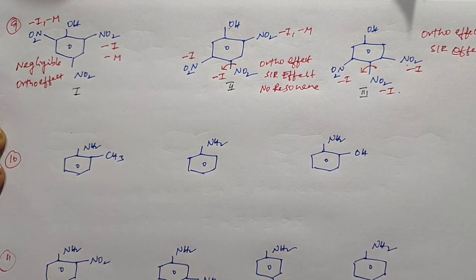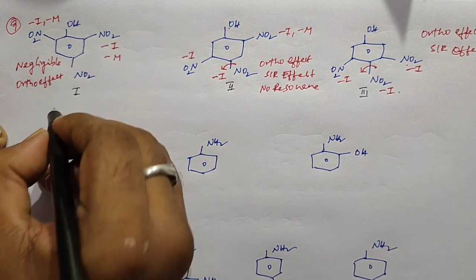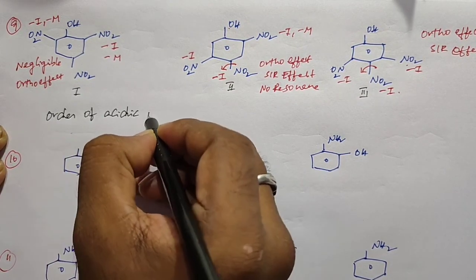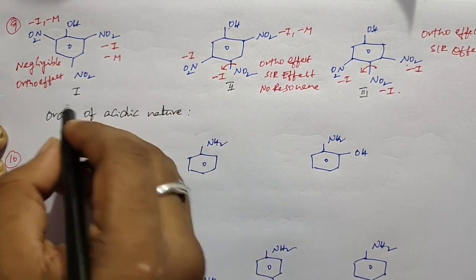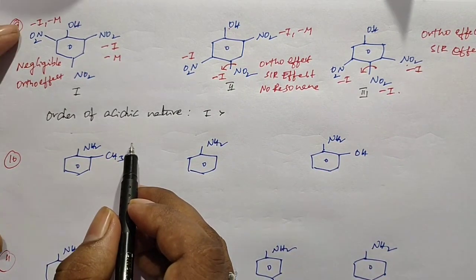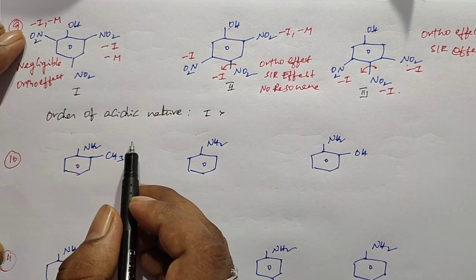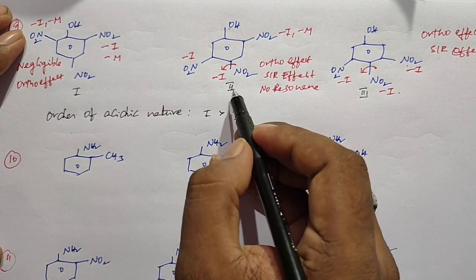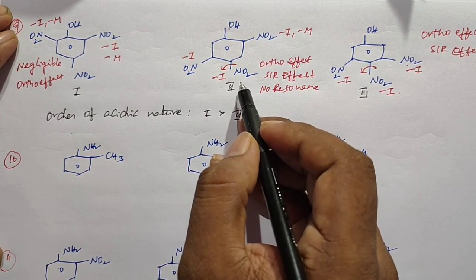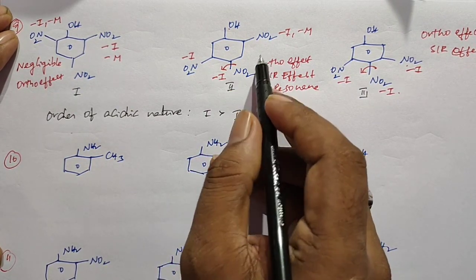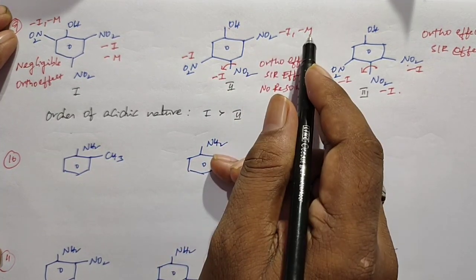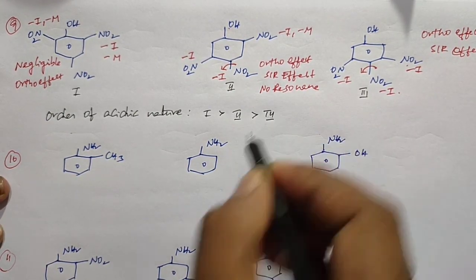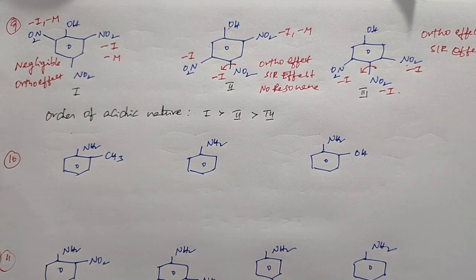So based on this, we can say the order of acidic nature. The first structure is more acidic because both NO2 groups show the minus I and minus M effect. So the first structure is more acidic than the second one. Why? Because in the second one the ortho effect is present, and two nitro groups show the minus I effect, and one nitro group shows the minus M effect. Finally, the second structure is more acidic than the third structure. So this is the order of acidic nature of the given example.